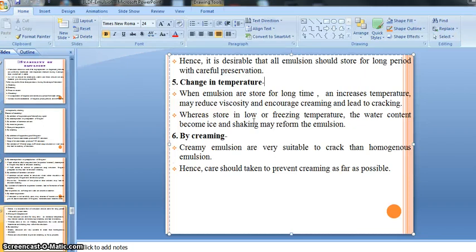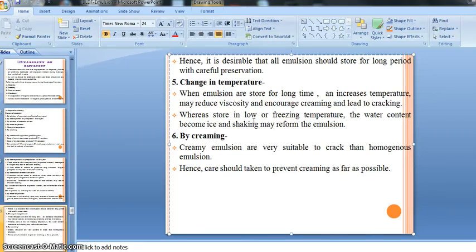We know that if we keep water at a low temperature, it becomes ice. So during storage at low or freezing temperature, whatever water content is present in our emulsion becomes ice. If it becomes ice, there may also be a chance of cracking occurring.